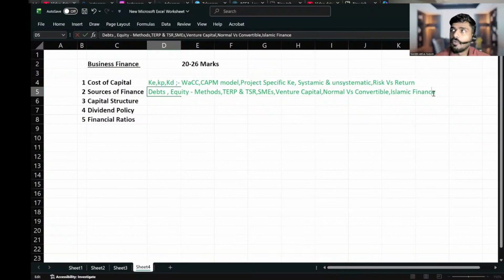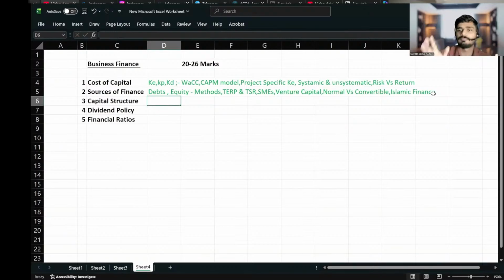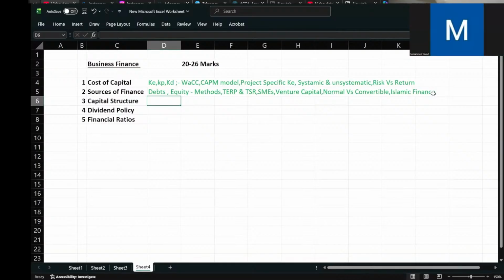Okay. So what are the alternative methods we can use for a company in terms of Islamic finance? That you have to learn. I'm not going to teach you the 5 methods, but I can tell you there are 5 methods: Mudaraba, Musharaka, Ijara, Sukuk, and Murabaha. The whole 5 things you have to learn. Anyway, the next chapter would be capital structure theories. Sir, all 5 are there, no, sir?